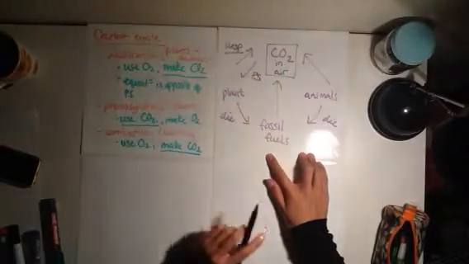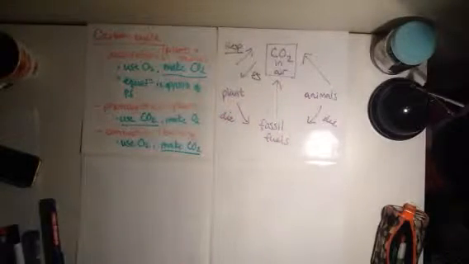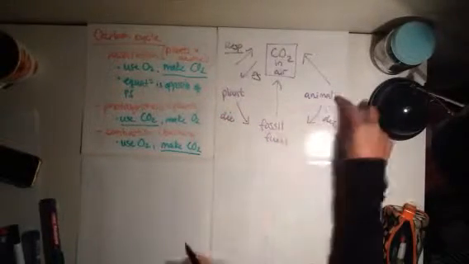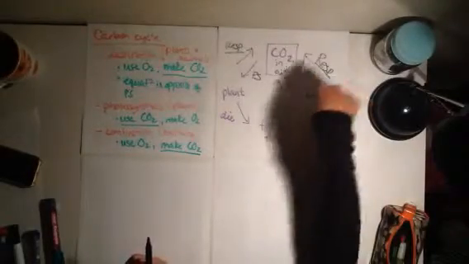This one is using CO2. Now, we said that animals can respire, so if animals are making CO2, this one is also going to be respiration up here. So animals making CO2 or giving out CO2 is respiration. Remember, plants can do both. They can do photosynthesis and they can respire.